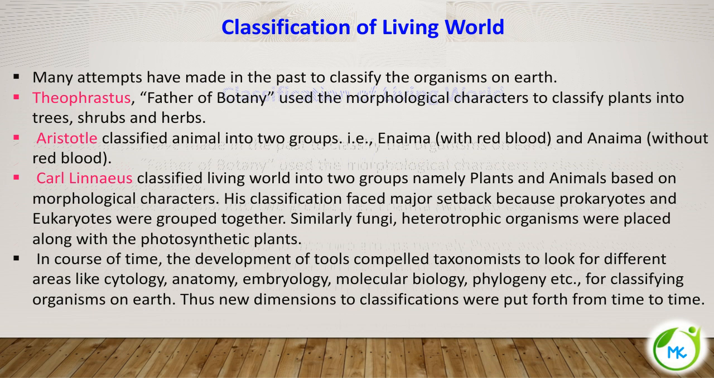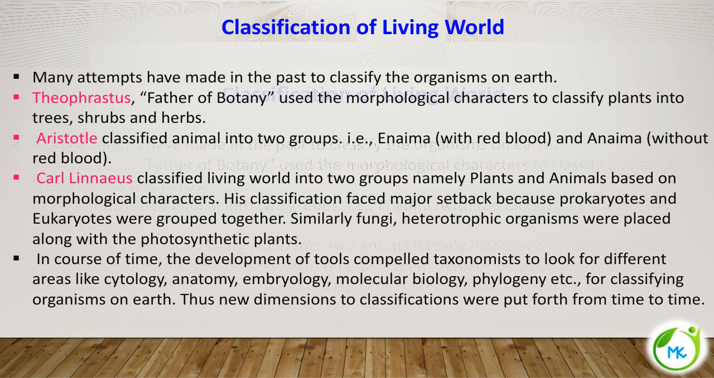Also, fungi, which are heterotrophic organisms, were placed along with the photosynthetic plants. Plants are photosynthetic, that is autotrophic organisms, and fungi are heterotrophic organisms. So placing fungi along with the photosynthetic plants is also a drawback. In course of time, the development of various tools compelled the taxonomists to look at different areas, and using different areas, they started to classify the organisms.